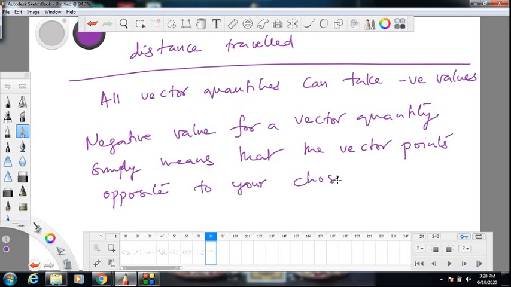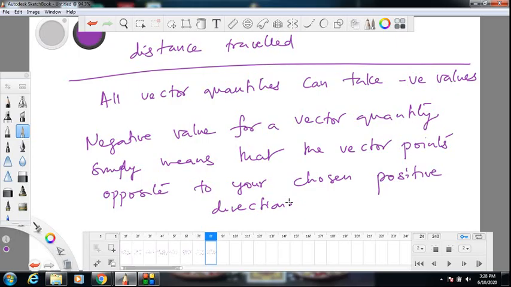This is the meaning of a vector quantity taking a negative value. So all vector quantities, no exception, can take negative value unless there is some restriction specifically somewhere. Scalar quantities depend. Some can take negative value, some cannot. For example, distance traveled cannot be negative, it is a scalar. Speed cannot be negative, it is a scalar quantity. Work done by a force can be negative, it is a scalar quantity.